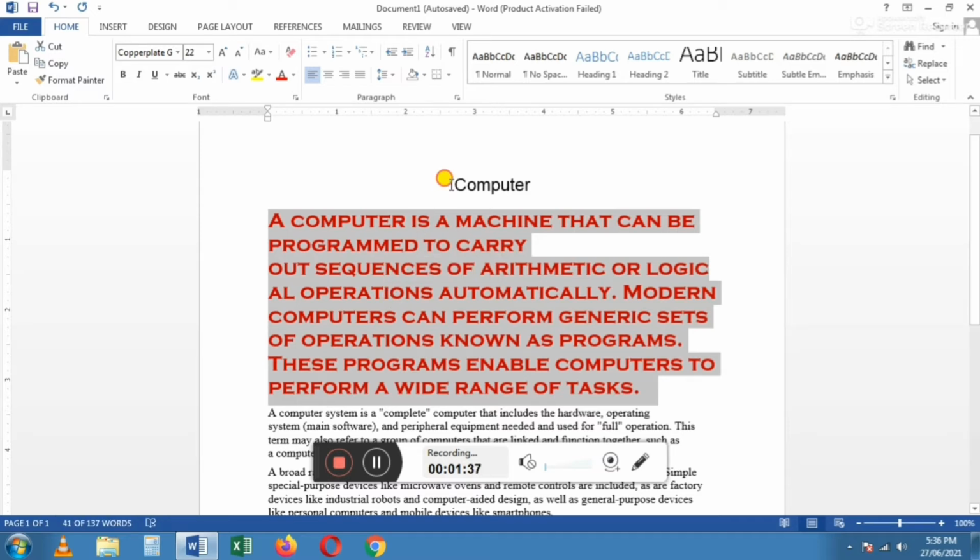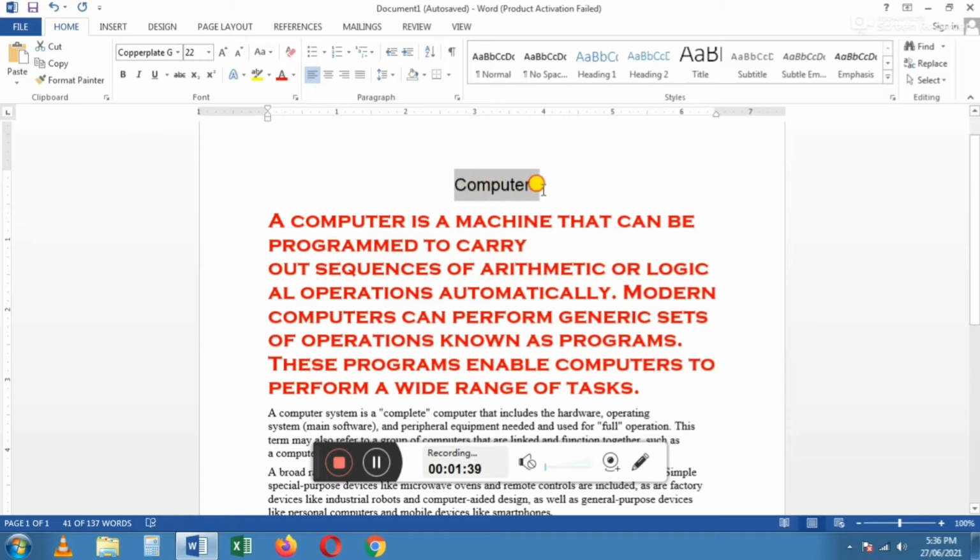And then click on the B button. This is the B button. Click on the B for bold. Click on the B button on the font group of the ribbon. So now I am going to click. Now the title will be changed in bold format.